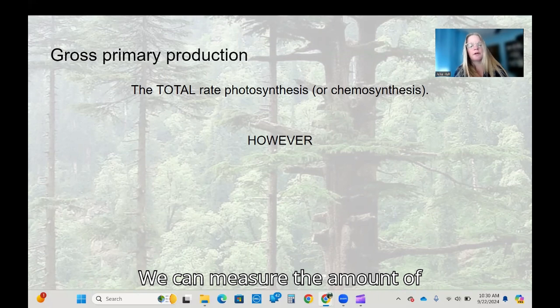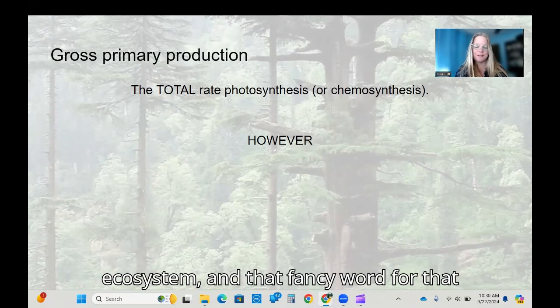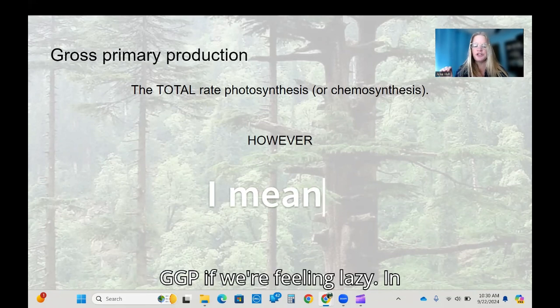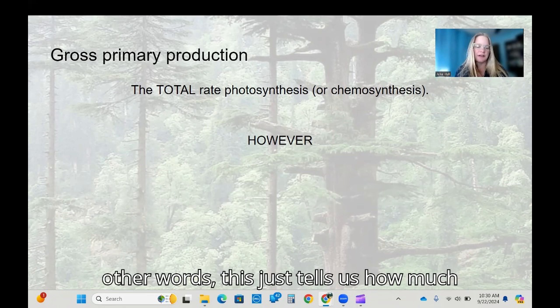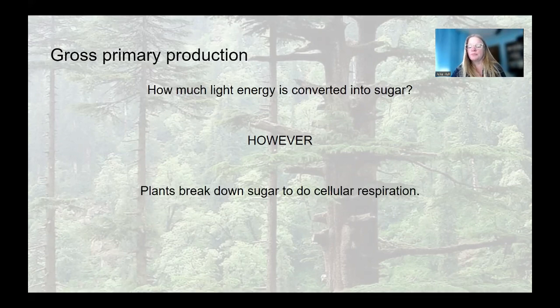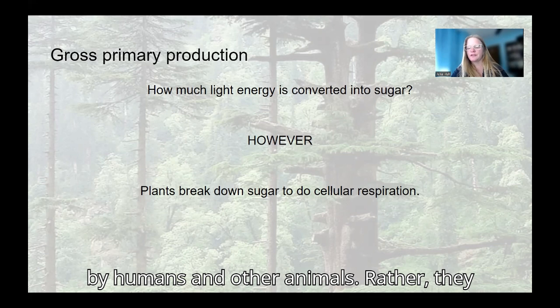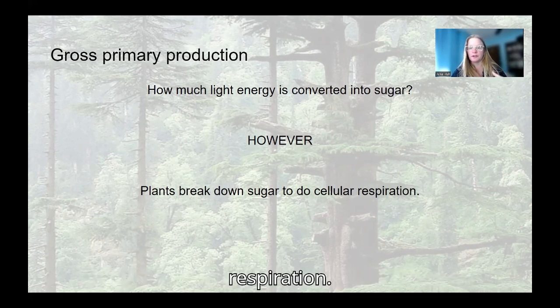We can measure the amount of photosynthesis that occurs in an ecosystem, and that fancy word for that is gross primary production, or GPP if we're feeling lazy. In other words, this just tells us how many sugars the plants are making. But plants don't make sugars to be used by humans and other animals. Rather, they create sugars for themselves to use during the process of cellular respiration.